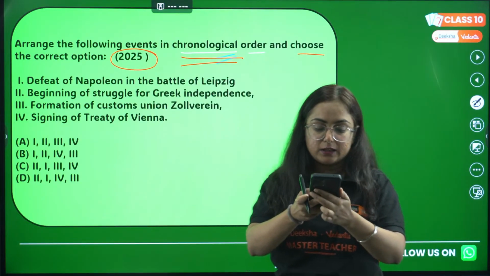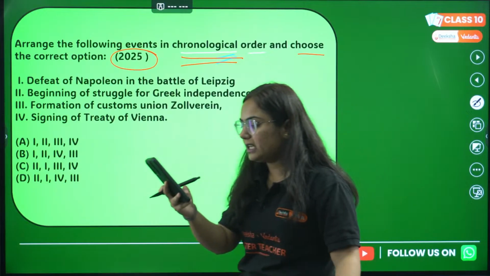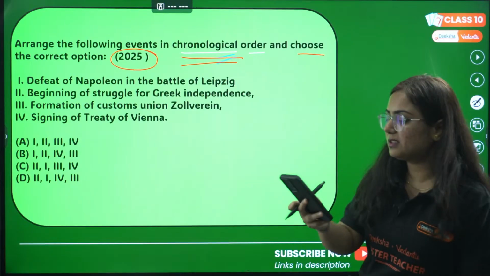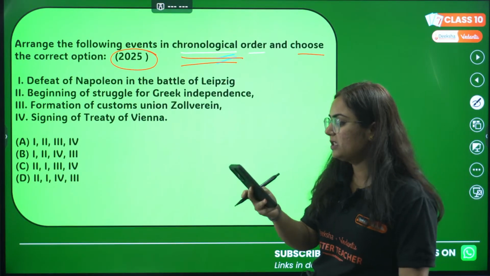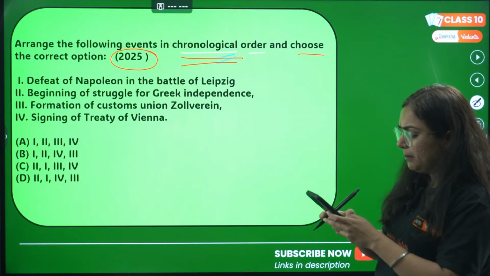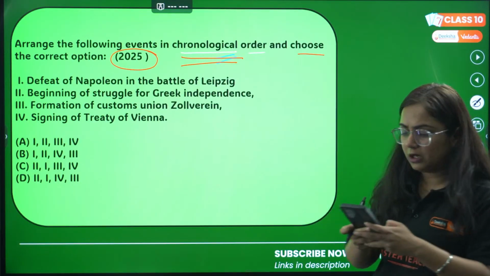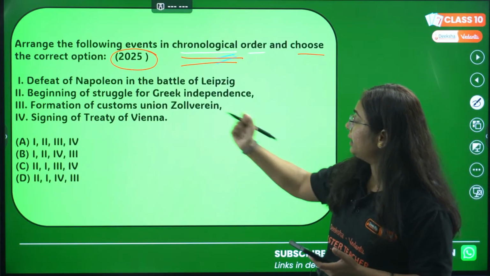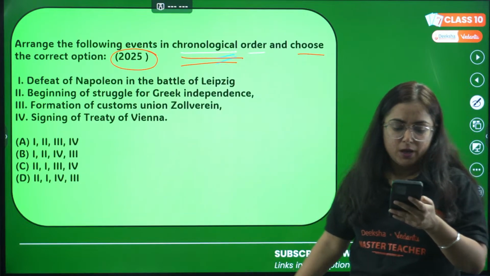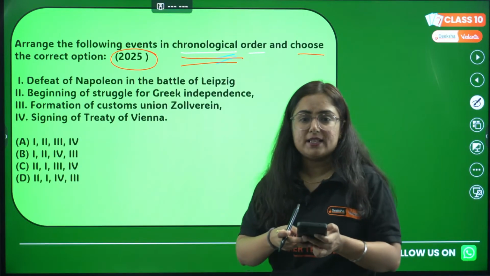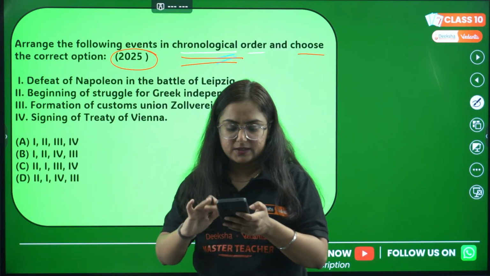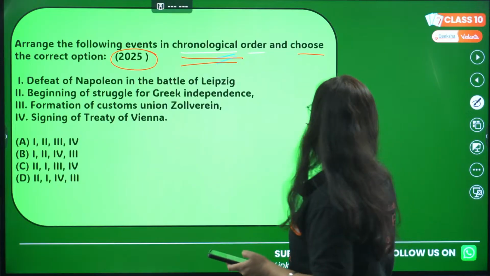I can see Rohit has answered it as B. Rifat has answered it as B again. Can anyone challenge it? This question is very, very important, my dear students. Try to answer it in a correct manner. The Battle of Leipzig was fought, and then Greek independence, we'll talk about it, the customs union Zollverein, and then the Treaty of Vienna. Answer it in the correct sequence. Let's see who is correct and who is not. So I have got B as the answer over here. Let's check whether it's correct or not.